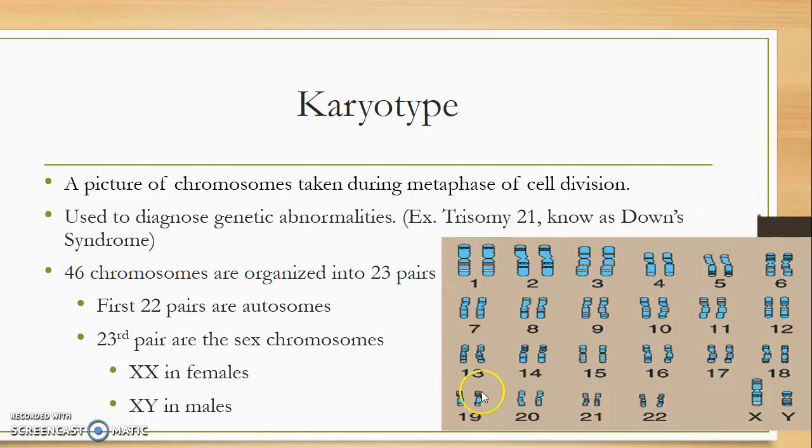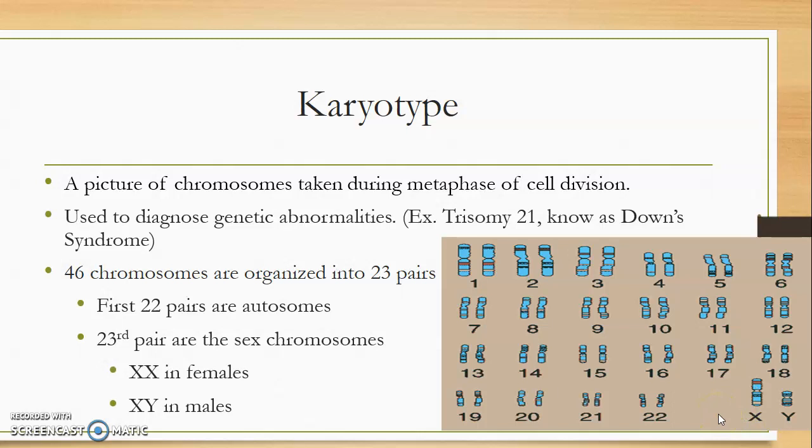So looking at this karyotype right here, I can tell you it's a male. The reason I can tell you it's a male is because this individual has an X chromosome and a Y chromosome. Now, the other 22 are going to be the same. I wouldn't be able to tell from that. If I just showed you this without this last pair right here, you couldn't tell if it was a male or a female. You would need to know this last pair, which is the 23rd pair.